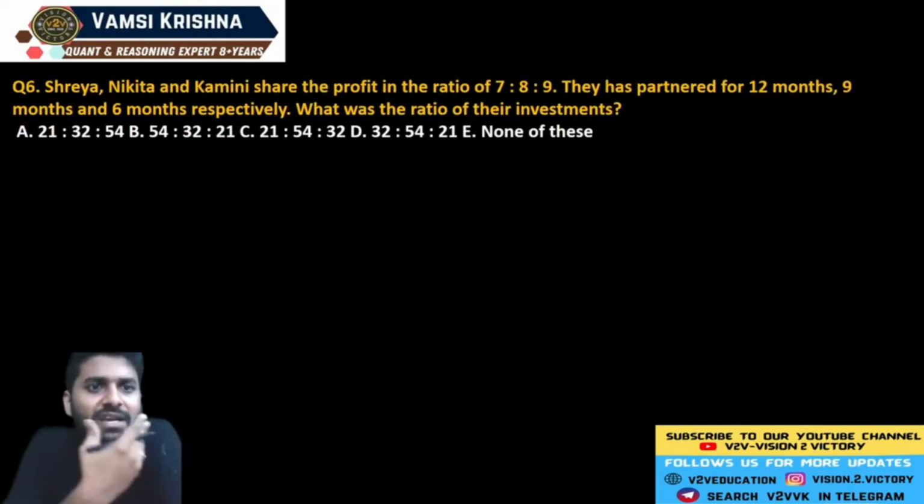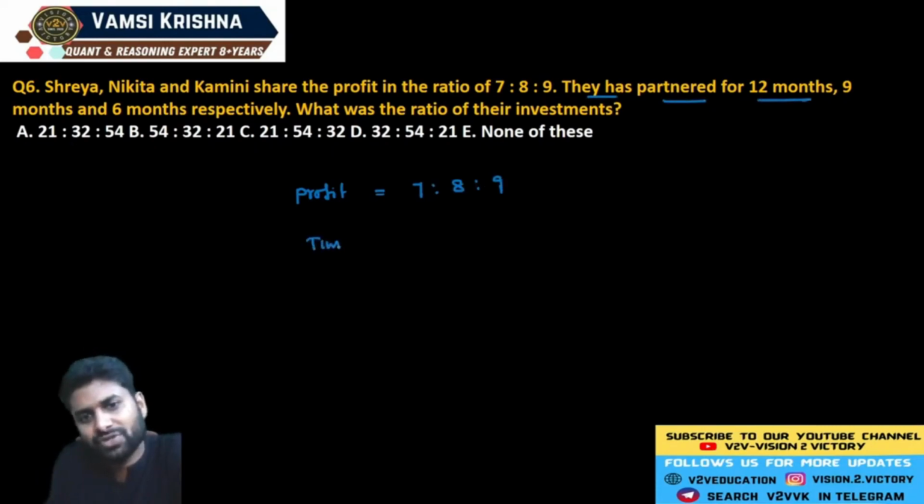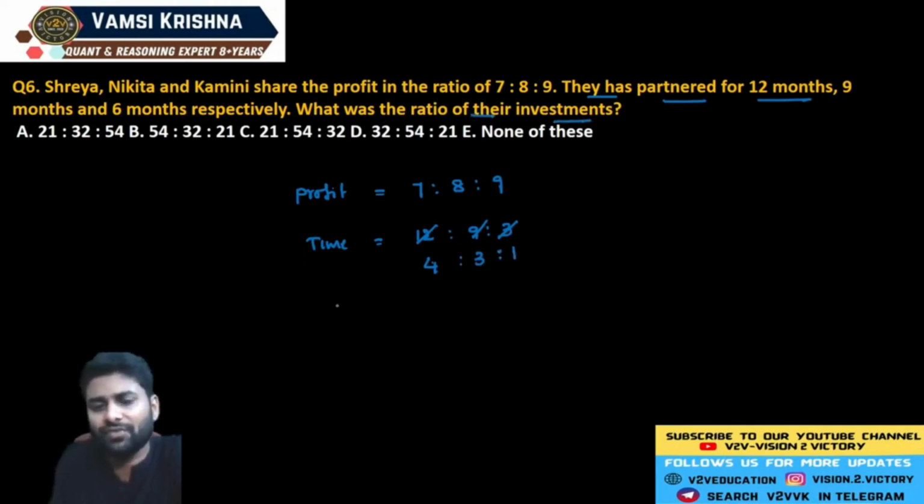Now see, Shreya, Nikita and Kamini share their profit in the ratio of 7 is to 8 is to 9. They have partnered for 12 months, so they are given as a time duration. The time duration of the first person, Shreya, is 12 months, the next person is 9 months, and the next person is 3 months. Take the ratio of all these numbers: the respective ratio of their investment time period is exactly equal to 4 is to 3 is to 1. Now you should calculate the ratio of investment.